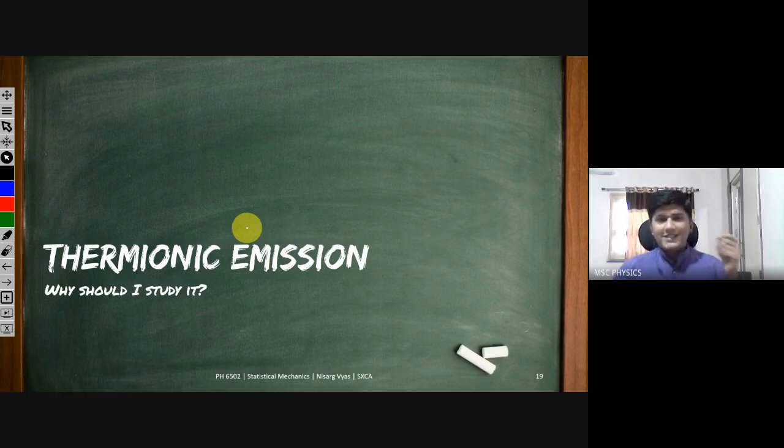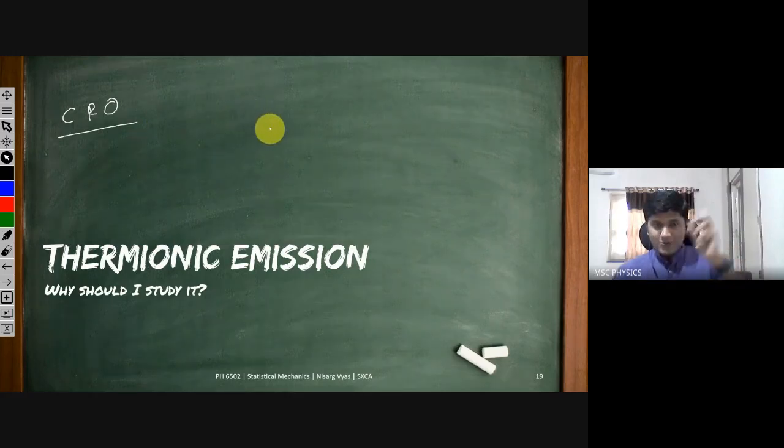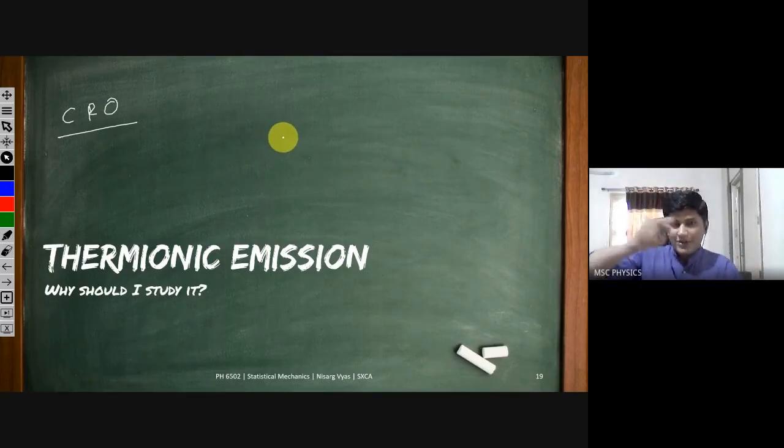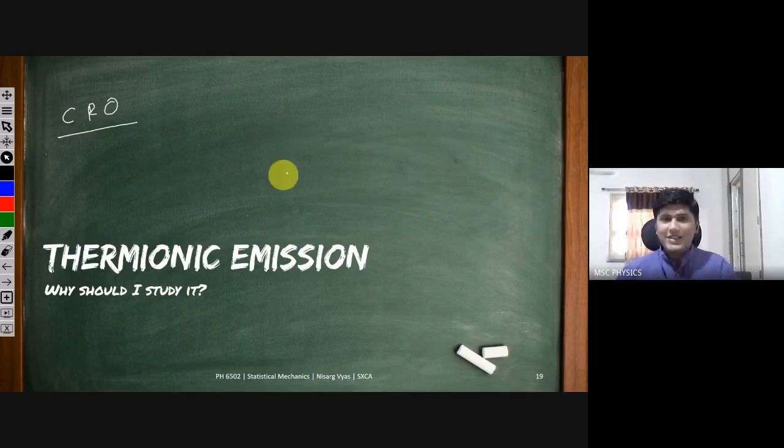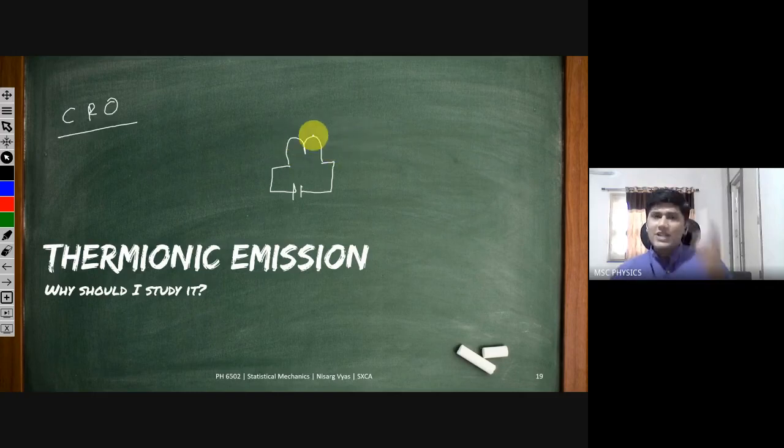So first, it is being used in CRO. Whenever you try to increase the brightness of your CRO, cathode ray oscilloscope, so that the green line appears bright or less bright, you are turning that knob. And by turning that knob, you are applying some voltage to that filament, and that voltage in turn increases the temperature of the filament, and that increase in temperature eventually gets more electrons out of it. So you are using it in CRO to increase the brightness of the screen. I'm sure you must have done this in your BSc laboratory or electronics laboratory.